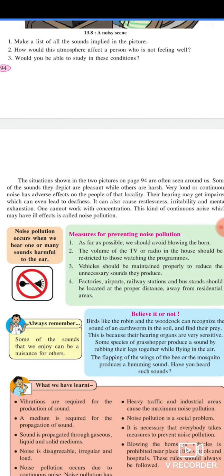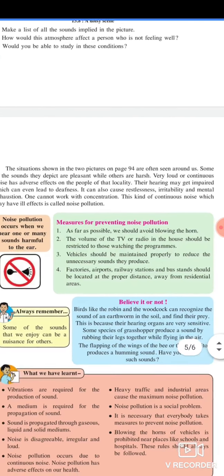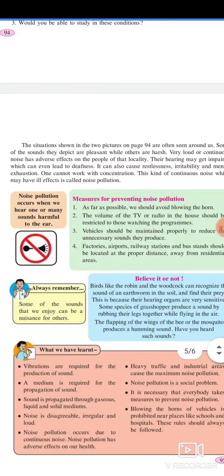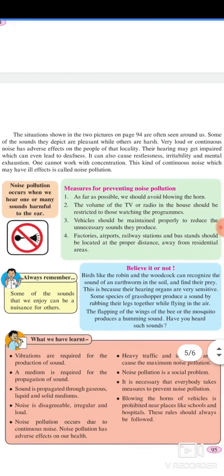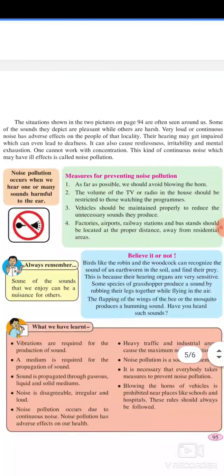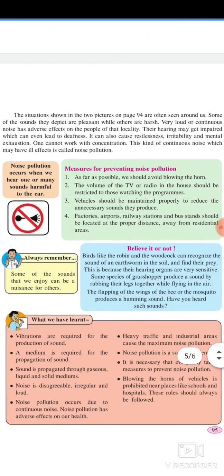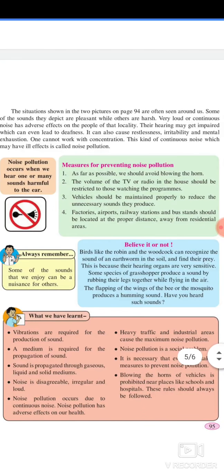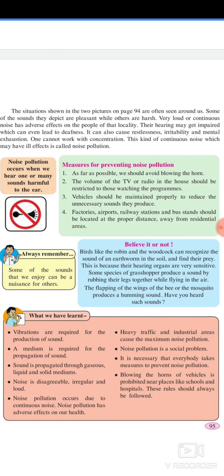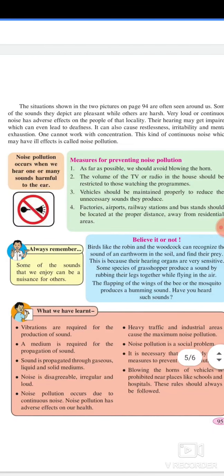The situations shown in the picture on page 94 are often seen around us. Some of the sounds they depict are pleasant while others are harsh. Very loud and continuous noise has an adverse effect on the people of that locality. Their hearing may get impaired, which can even lead to deafness. It can also cause restlessness, irritability, and mental exhaustion.